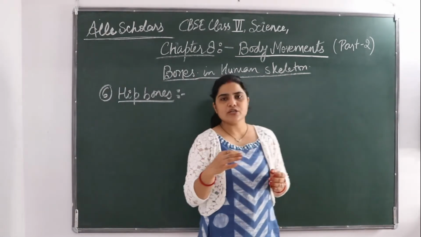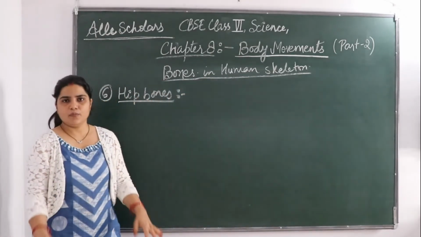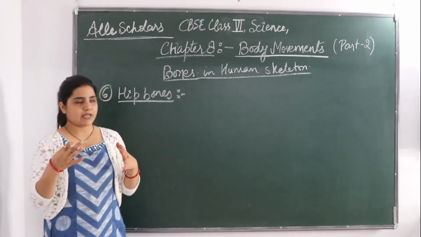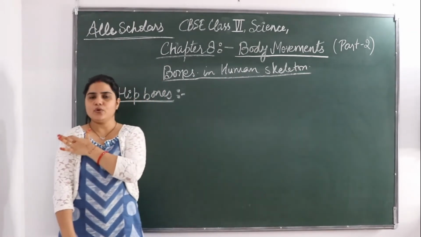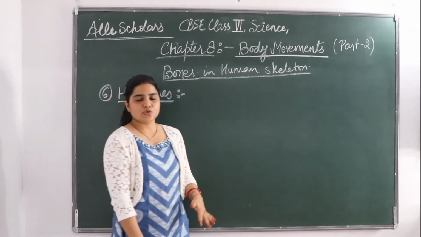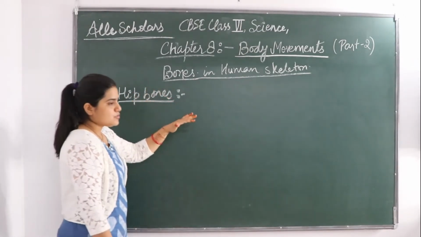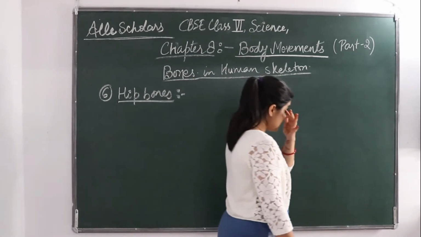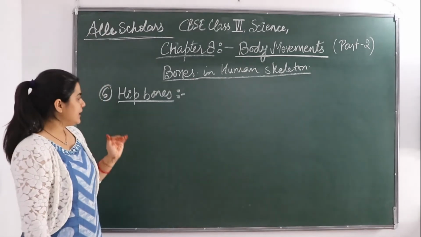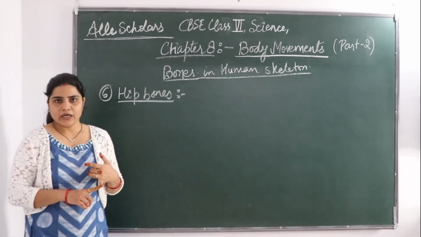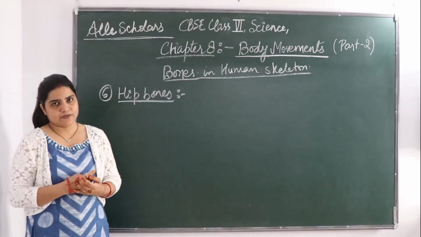They help in forming joints with long bones. Hip bones also help to form joints, as you have seen in the case of the shoulder bone. The shoulder bone also helps in forming joints with long bones. Similarly, hip bones help to form joints with long bones. Together with the last two parts of the backbone, it forms a large bony bowl called the pelvis.